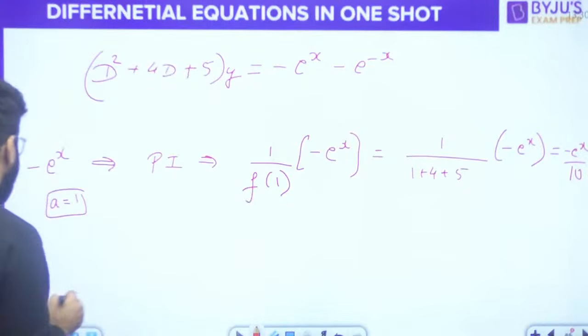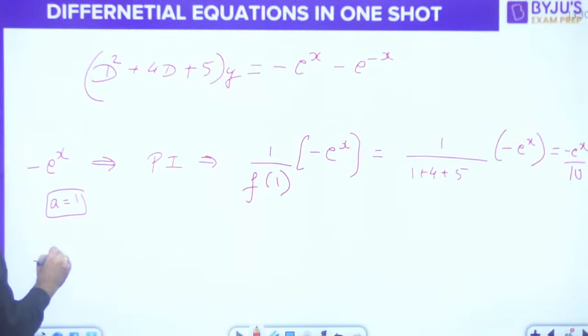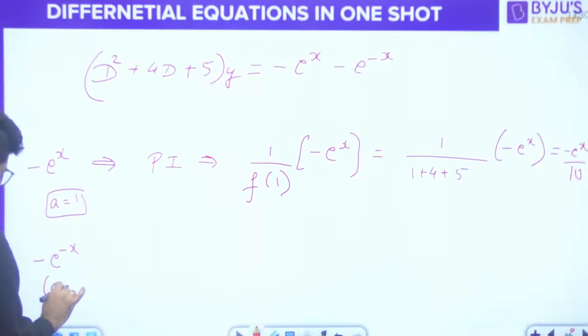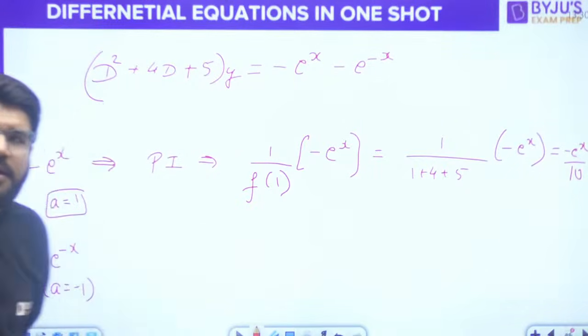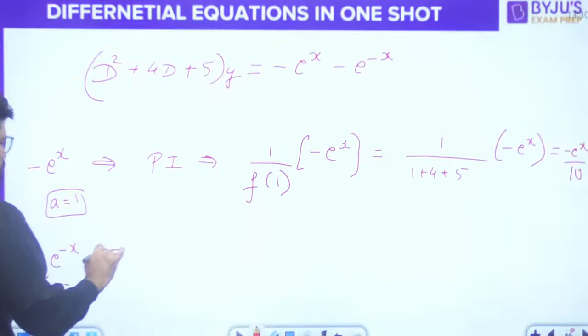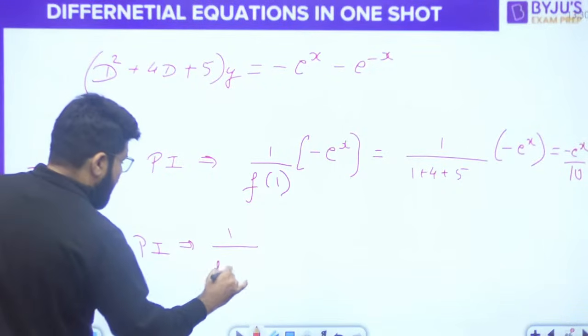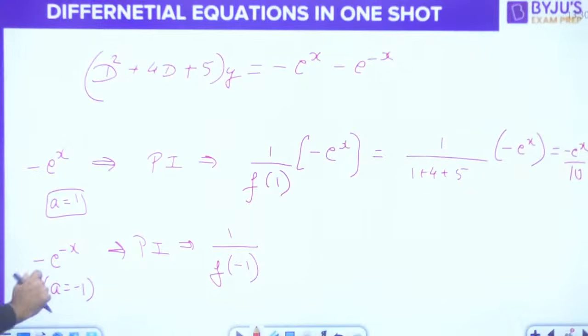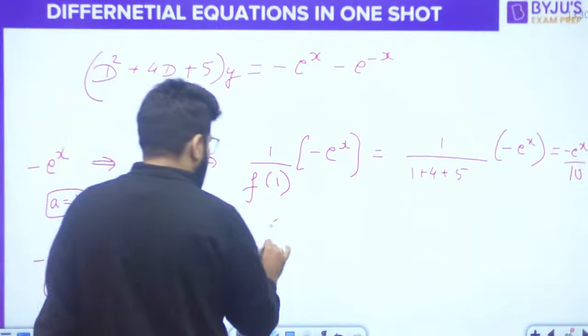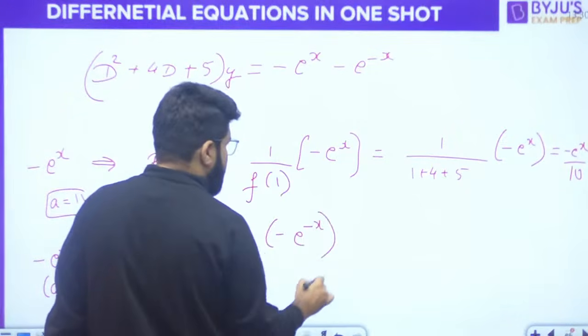Okay, next, if I take the minus e power minus x, so here a is equal to minus 1. a is the coefficient of x in the exponent in the power. What will be the PI? 1 upon f(a), in place of a will come minus 1. 1 upon f(a) into g(x), into minus e power minus x.